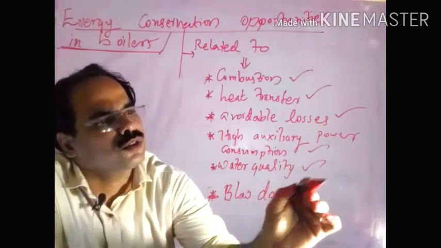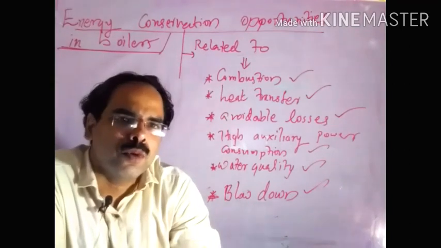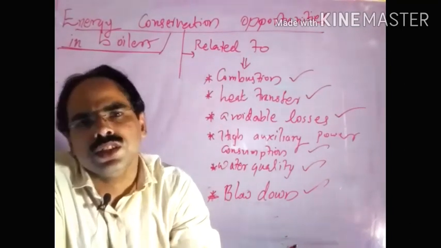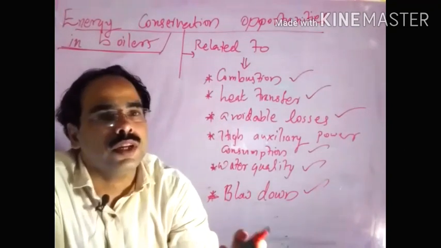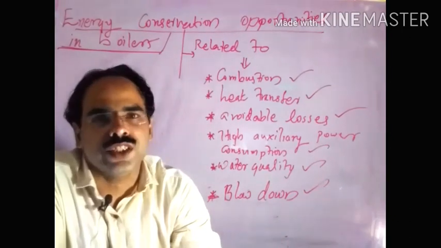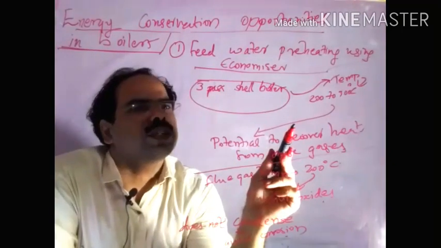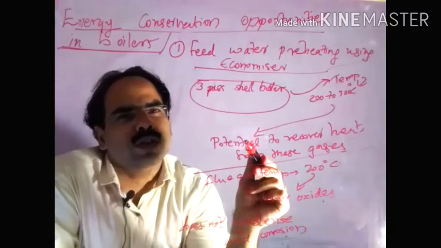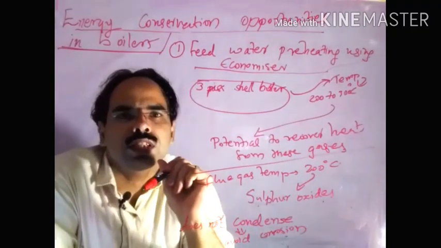And if we are not doing much blow down, automatically the efficiency of the system increases. Similarly, on the basis of the blow down process, we can improve the efficiency of the system. Feed water preheating using an economizer is another energy conservation opportunity in case of boilers.